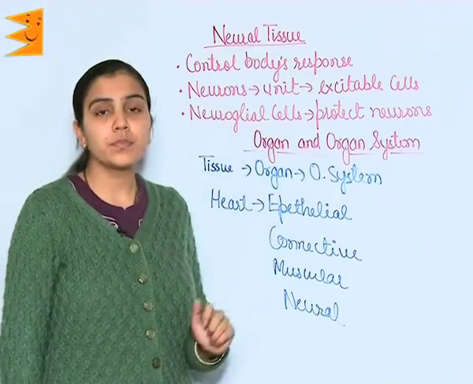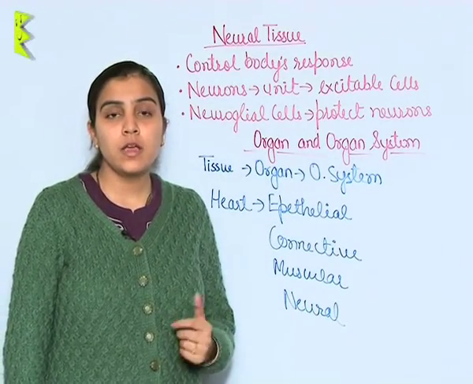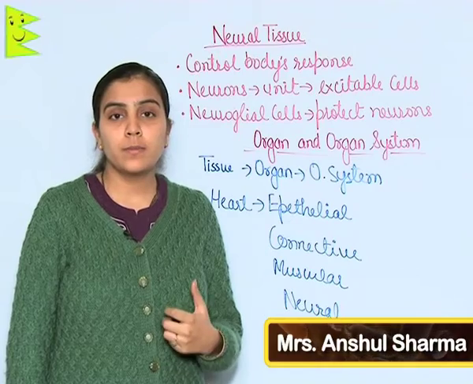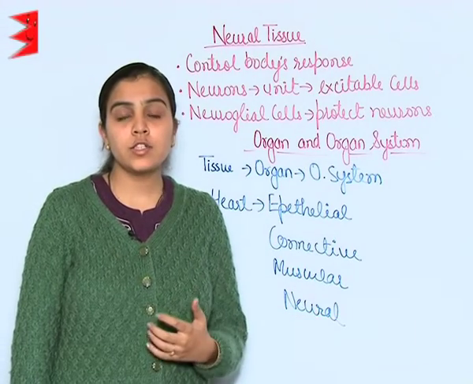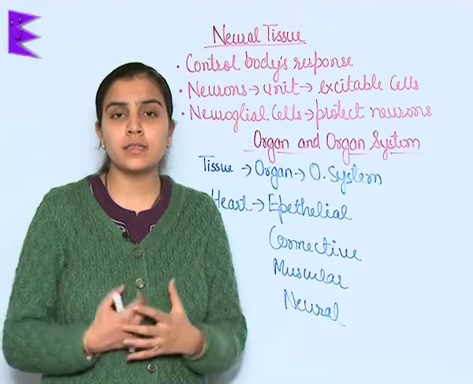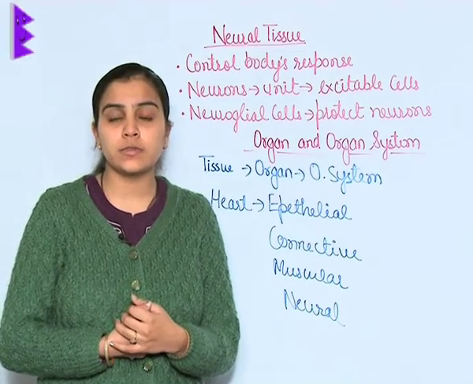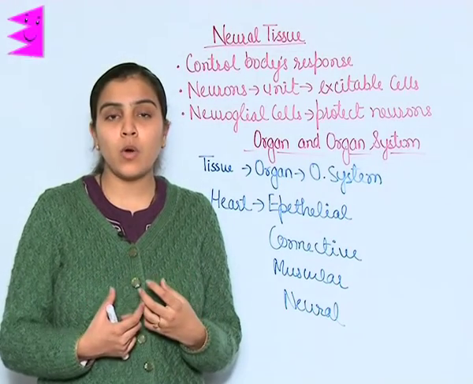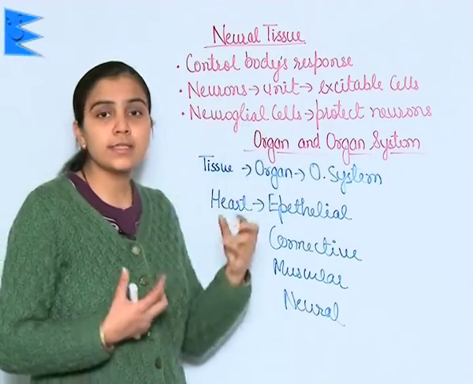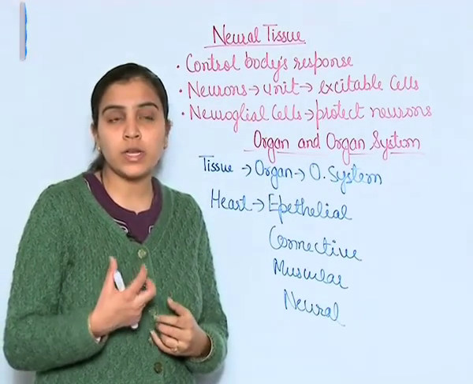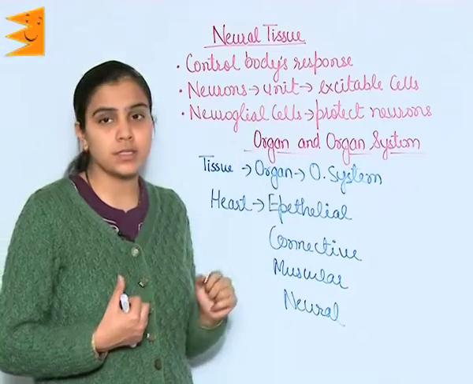Neural tissue is responsible for the control of the body's responses to external stimuli. It exhibits the greatest control over the body's responsiveness towards external stimuli. Neurons are the unit of the neural tissue system.